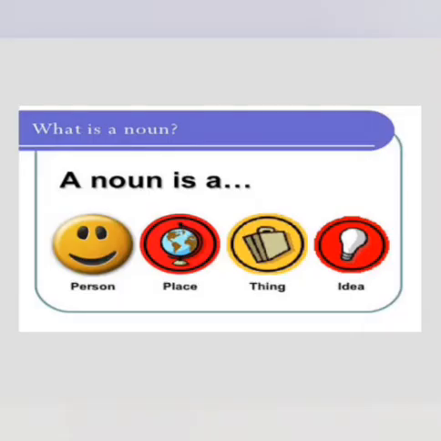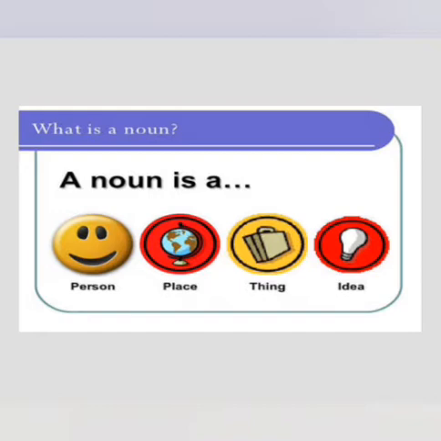A noun names a person, place, animal, thing, activity, or idea.